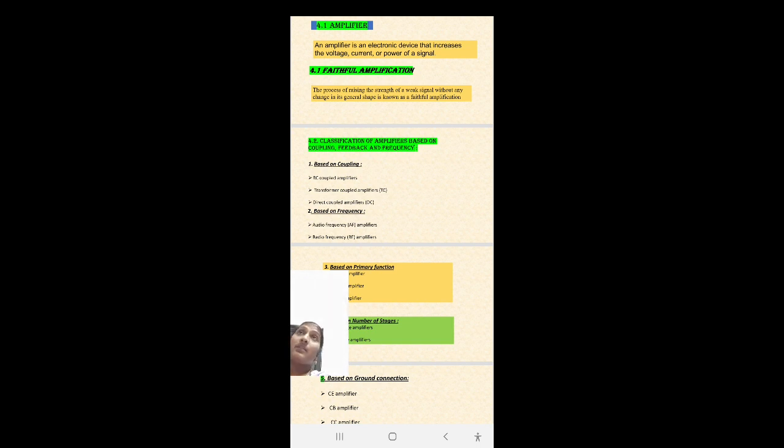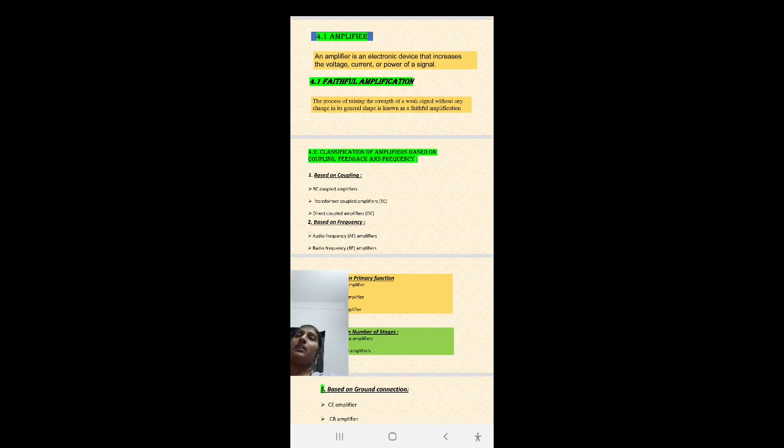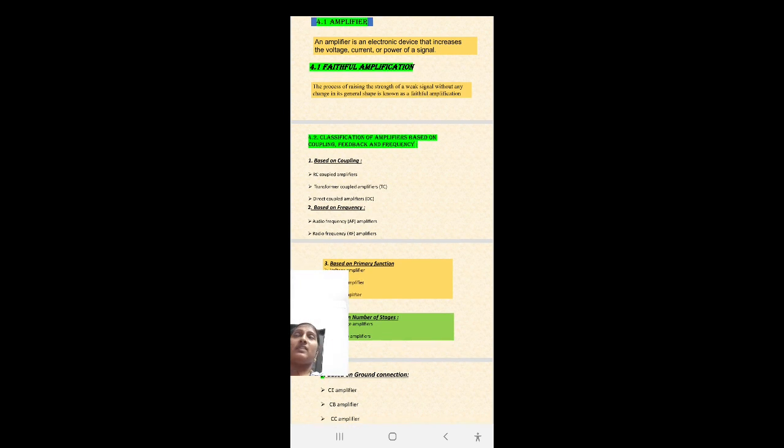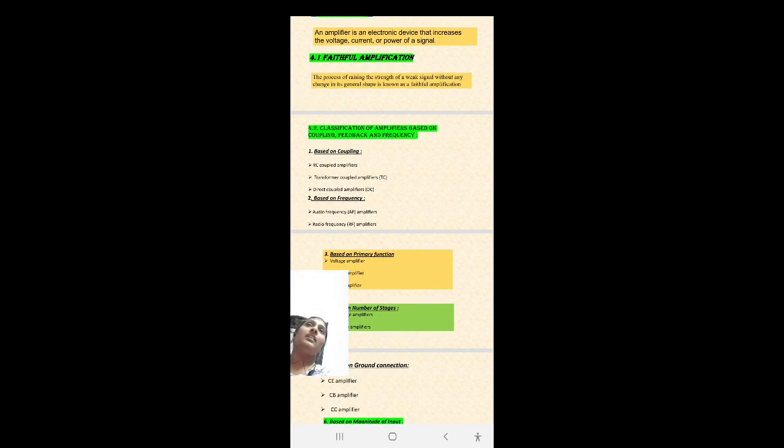What is meant by a multi-stage amplifier? If two or more amplifiers are connected in cascade by using coupling elements, meaning the output of the previous stage is connected to the input of the next stage through the coupling elements, then the connection is called a cascade connection, and the device is called a multi-stage amplifier.